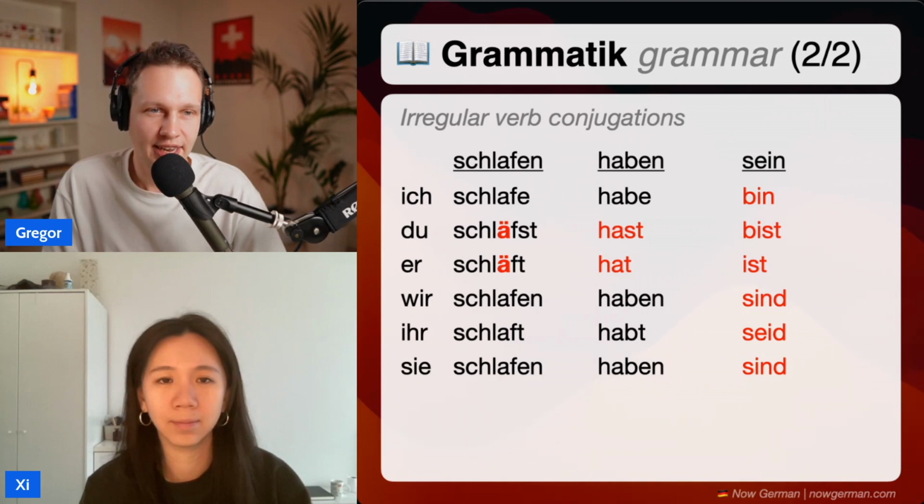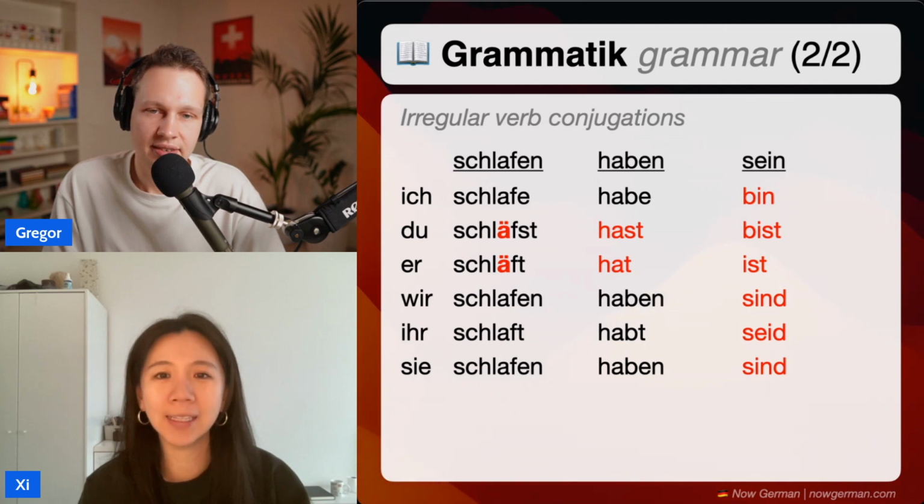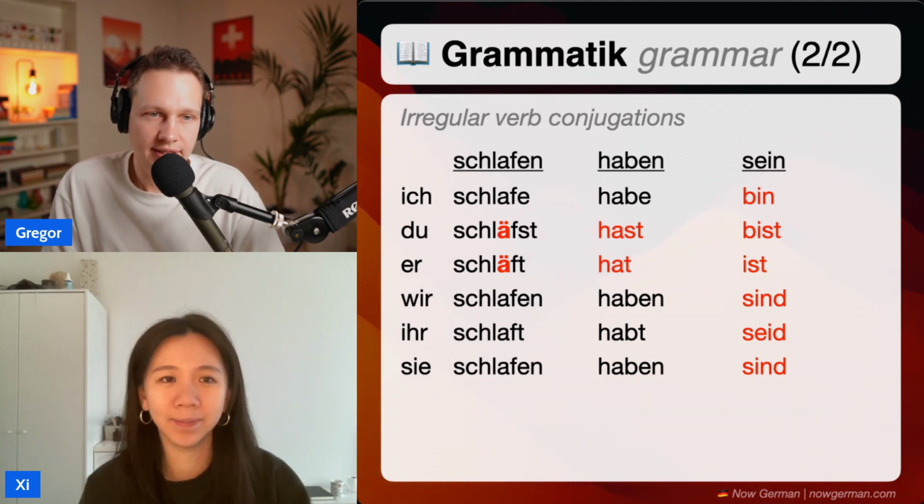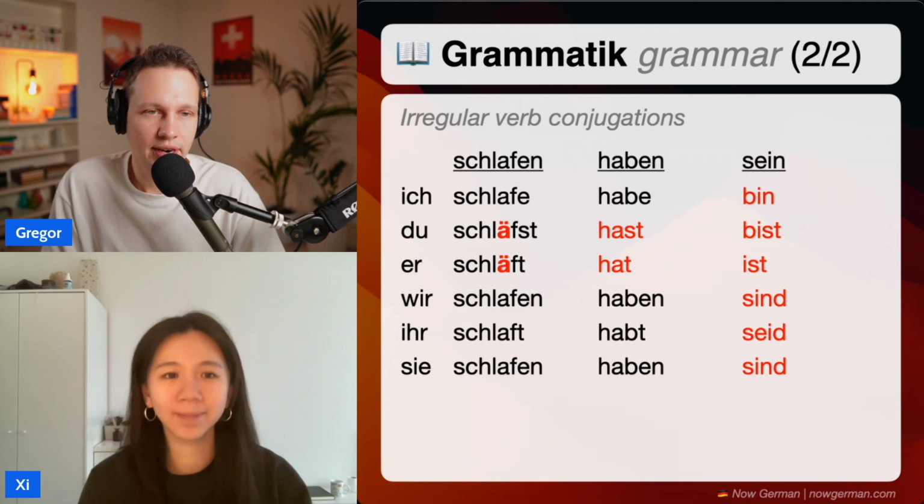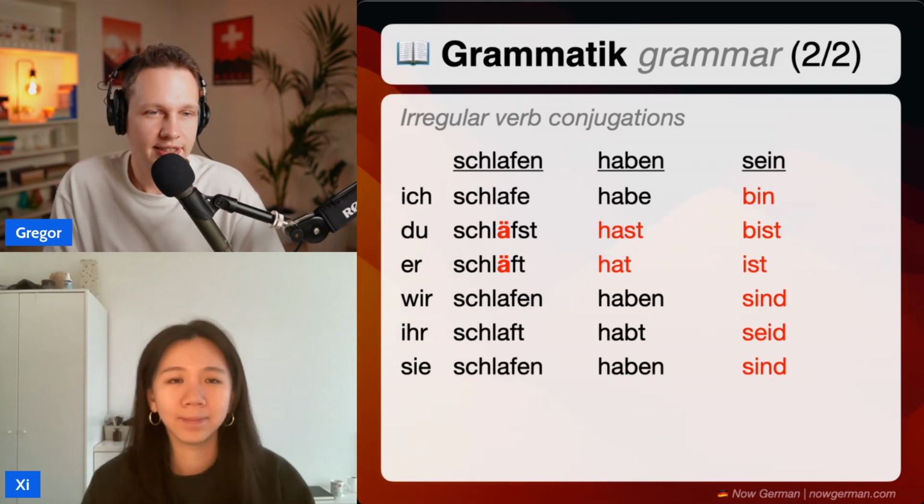How about you conjugate that one? Ich bin. Du bist. Er ist. Wir sind. Er ist. Sie sind. Exactly. So these were irregular verbs. Does that make sense to you?